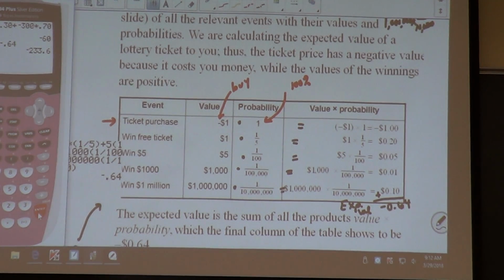So instead of spending $1 a day at the gas station and losing $233, spend that $1 a day putting it in a piggy bank. Then at the end of 365 days, you have $365. Reality. This is why Ms. Cooper doesn't play the lottery.